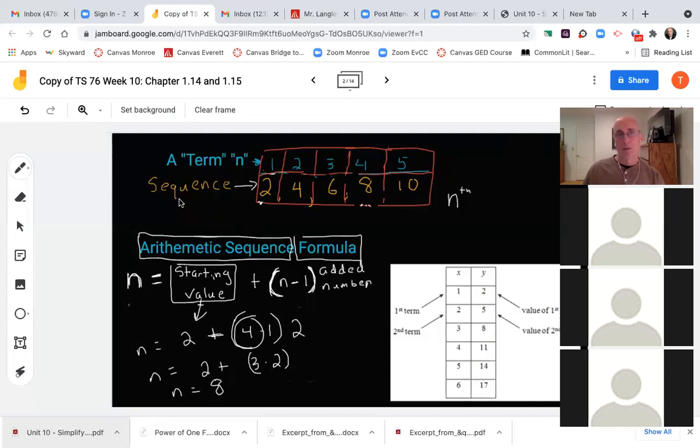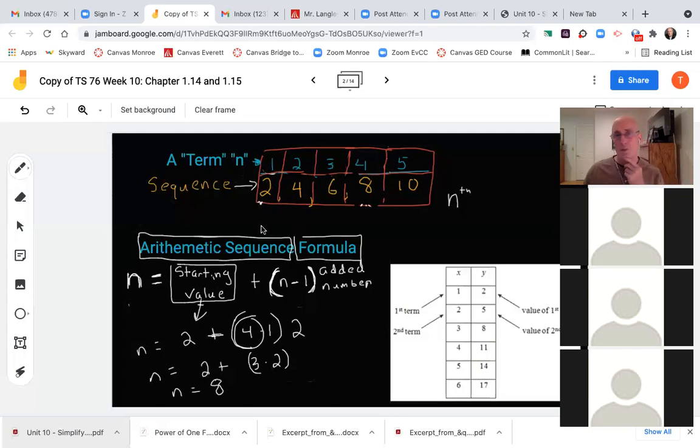I've got a sequence of numbers, 2, 4, 6, 8, 10. This is an arithmetic sequence. They're all in order, adding 2 each time, okay? Now, if they asked you which is the first term in this, what is the n, the first term, they use the letter n to stand for it, okay?